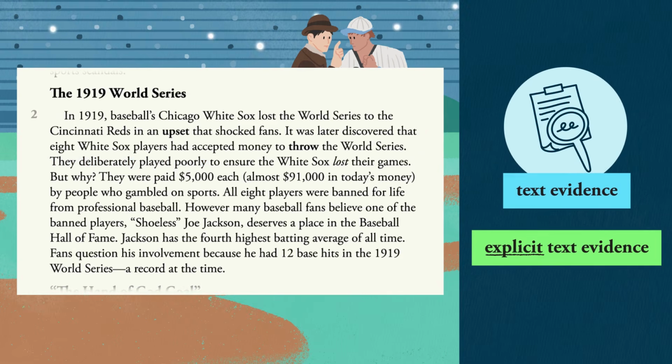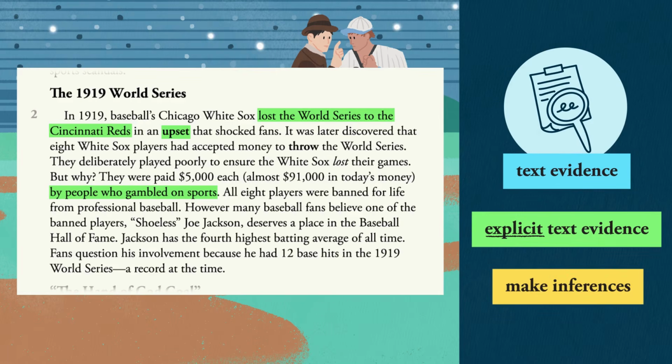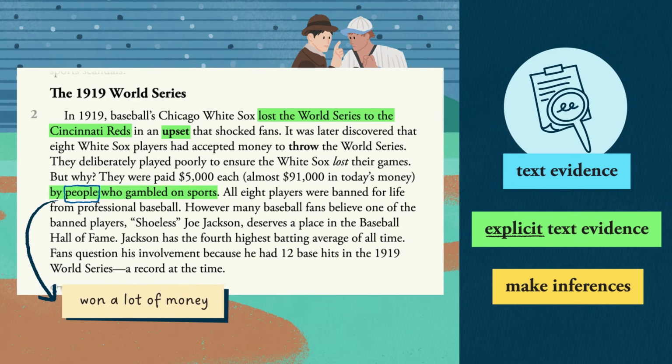The text states that the White Sox players were paid to throw the games by people who gambled on sports. Why? Losing to Cincinnati was an upset, meaning the White Sox were expected to win. Therefore, we can infer that when the White Sox lost, gamblers betting against them won a lot of money, since it was an unexpected result.